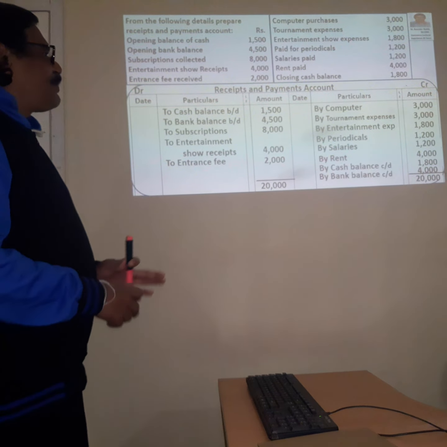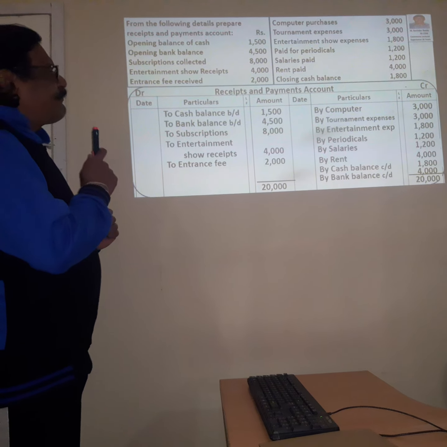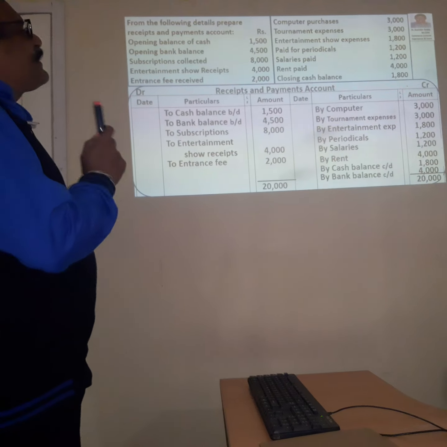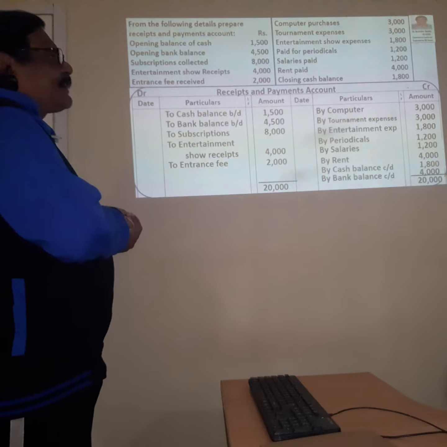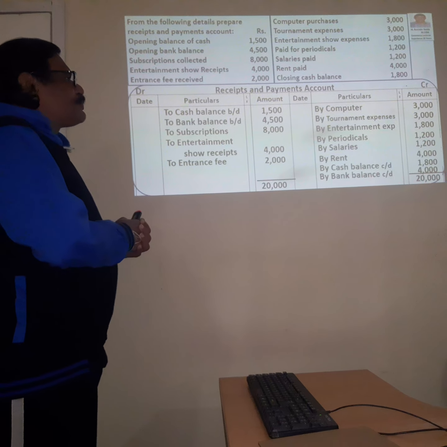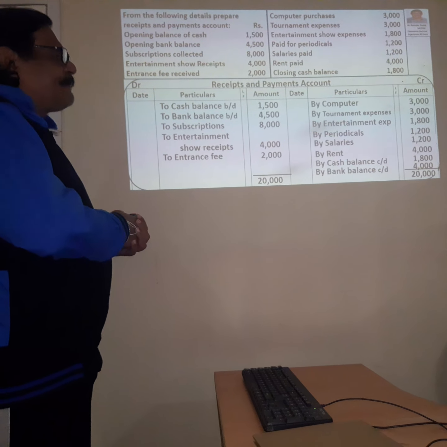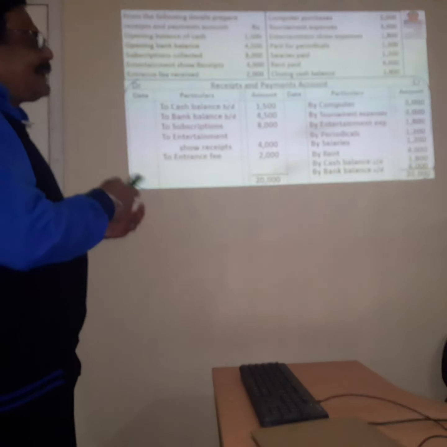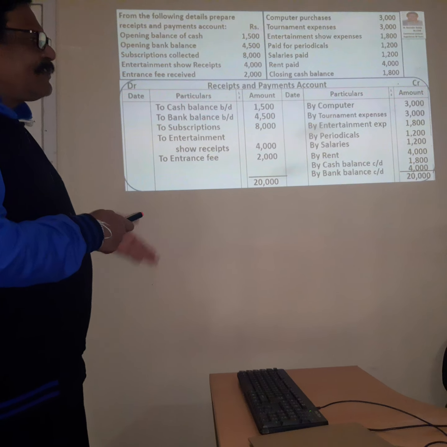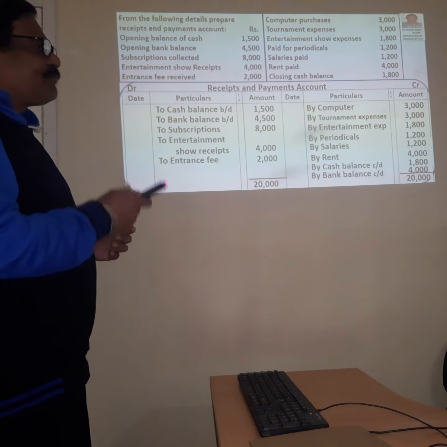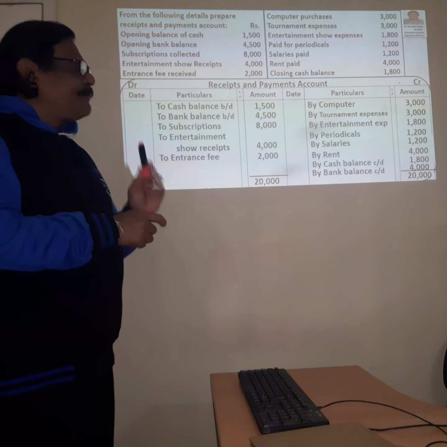Now you have to remember only a few points. Here I wrote date, particulars, LF, then amount, date, particulars, LF. Instead of particulars on the debit side, you can even write receipts, and on the credit side you can write payments. So we start with the starting balances and we end up with the ending balances. The cash balance they only gave, the remaining balance is said to be the bank balance. The total of debit is 20,000, the total of credit is 16,000. From 20,000 we deducted 16,000, and we got 4,000 as the balance carried down.